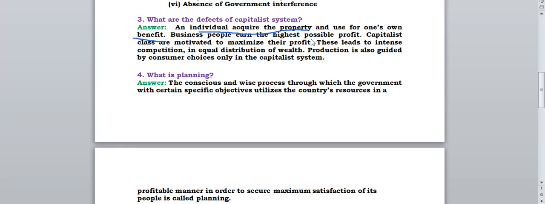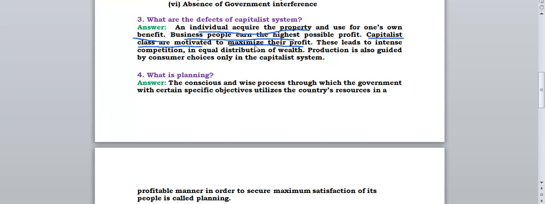Business people earn the highest possible profit. The people who are involved in the business will earn the highest possible profit. Capitalist class are motivated to maximize their profit. The people who are involved in capitalist economy, the capitalist class, are motivated to maximize their profit, to earn more and more money. This leads to intense competition and unequal distribution of wealth.